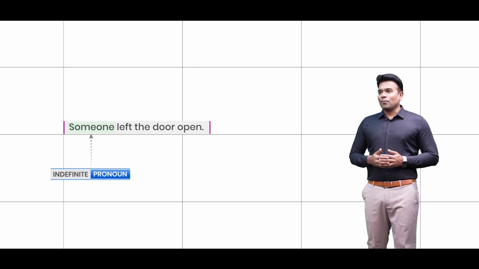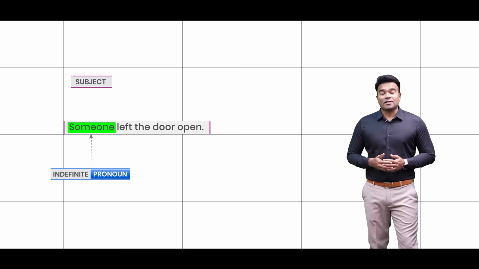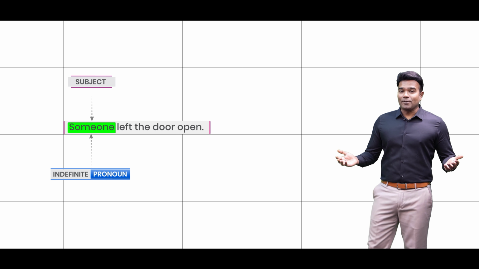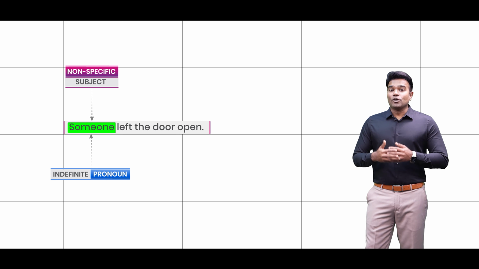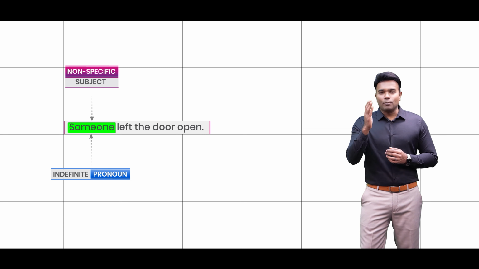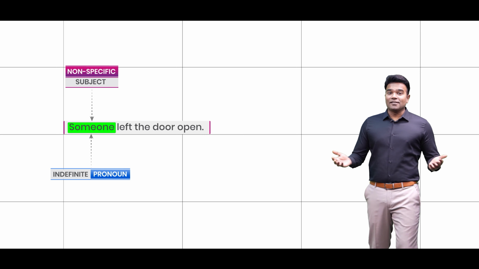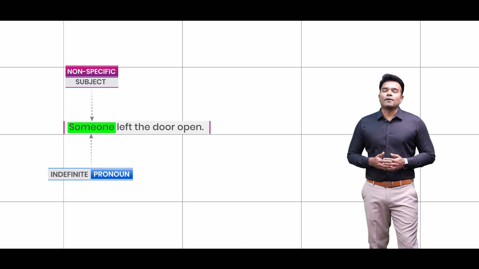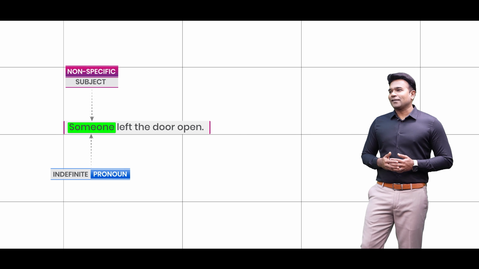Obviously, here someone happens to be the subject of the sentence, but then it is a non-specific subject because we are not sure about the person who has left the door open, and it is in such circumstances that we tend to make use of indefinite pronouns. Hope it is completely clear.